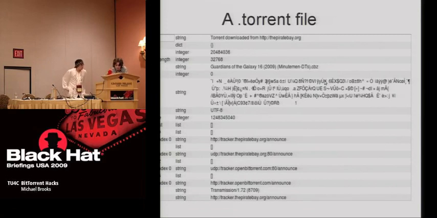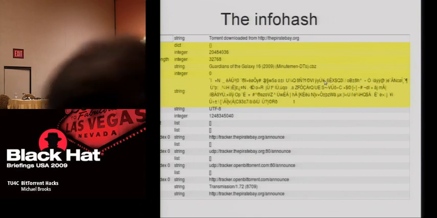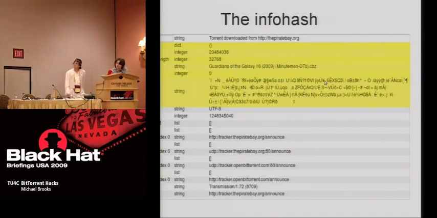Also notice the pieces part of the info subtree. It contains SHA-1 hashes of the chunks of the file that will be transferred. The pieces field is usually much longer, but it's truncated here for display purposes. Every torrent file is identified by what they call an info hash, and it's a SHA-1 hash of the info subtree, as you can see here highlighted in yellow. Note that the list of trackers, as well as other information contained in the torrent file, can change without the info hash ever changing.